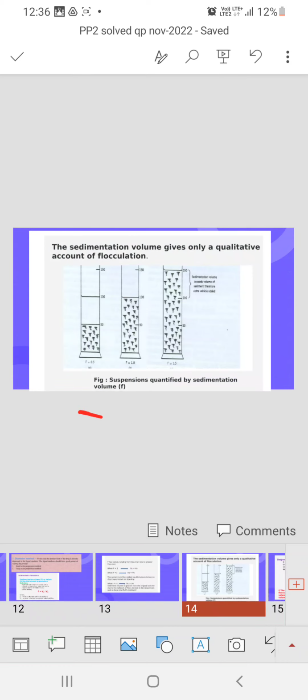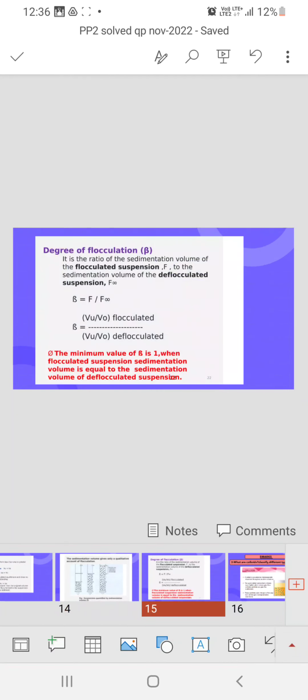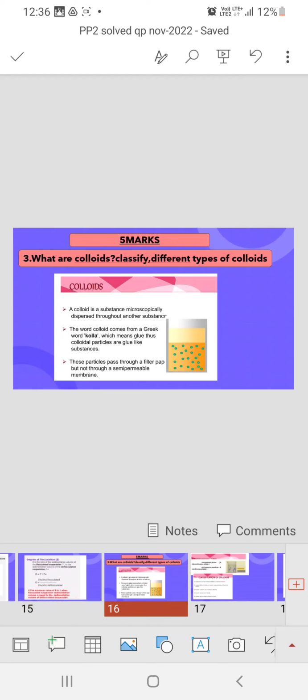After that you have to write this suspension quantified by sedimentation volume. Okay, this is all you have to write down. Next, you have to write the degree of flocculation, this you have to maintain. Now in 5 marks, what you have to write: what are colloids, they were asked to classify.